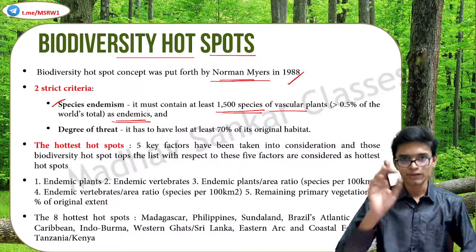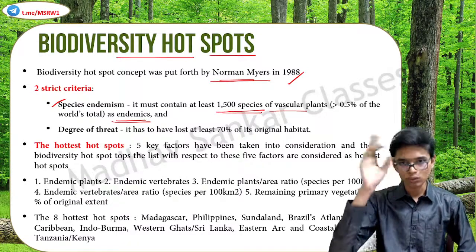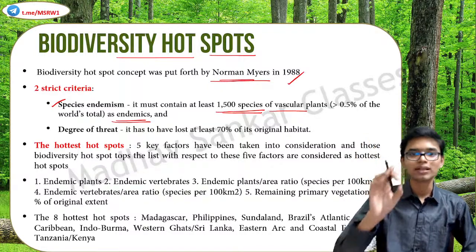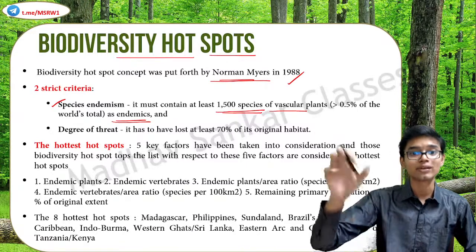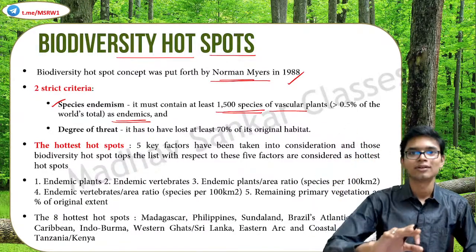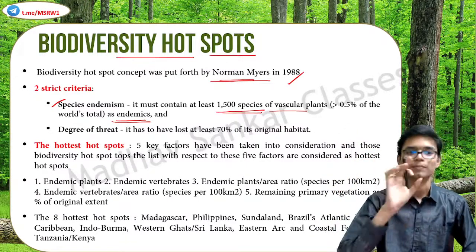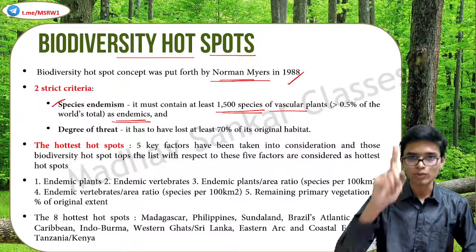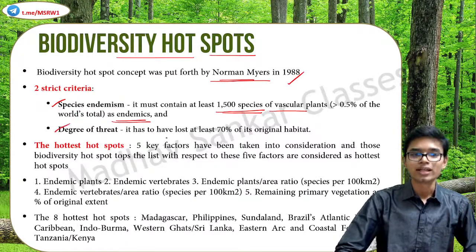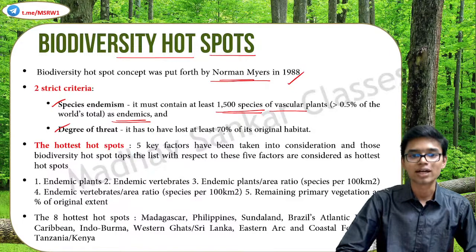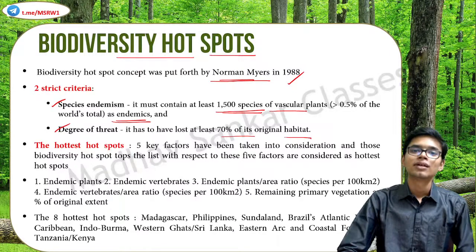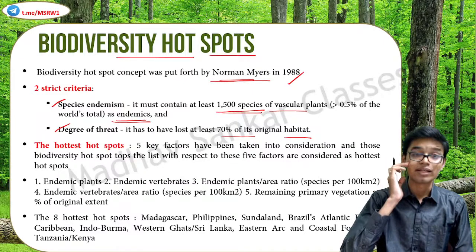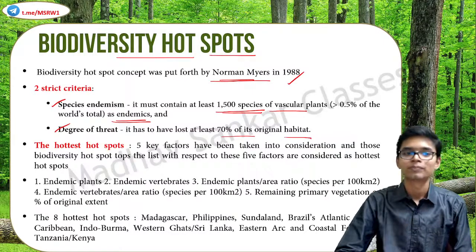That is, greater than 0.5% of the total in the world should be there in that area as endemics, which means it should not be anywhere else in the world. It should be endemic to that region. Species endemism, that is one. Two, degree of threat. It has to have lost at least 70% of its original habitat. If these two criteria are satisfied, then it is a biodiversity hotspot.